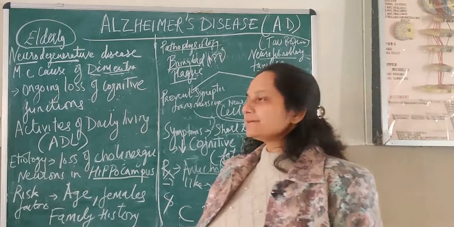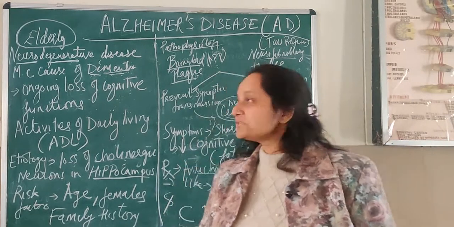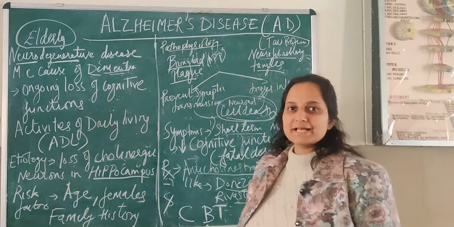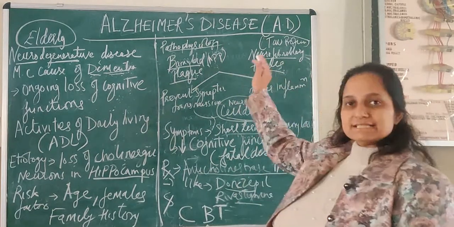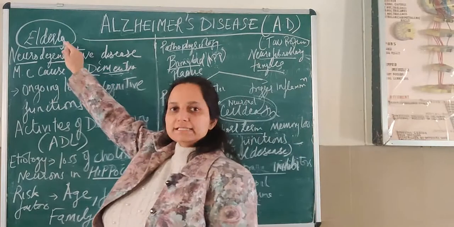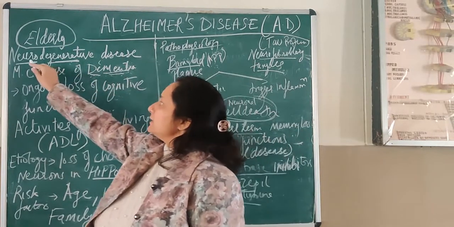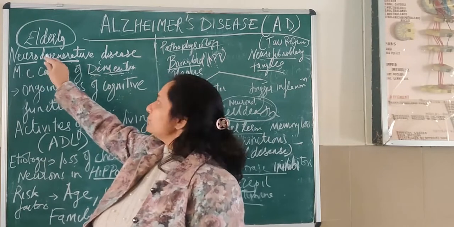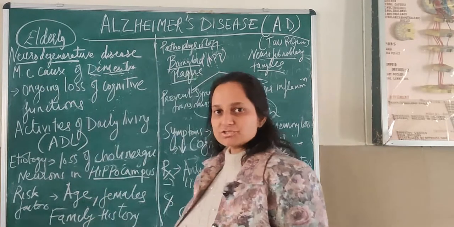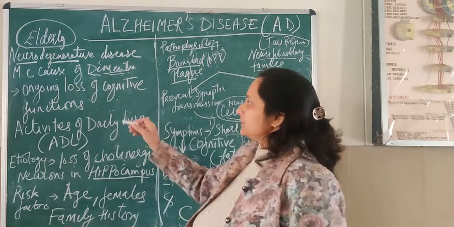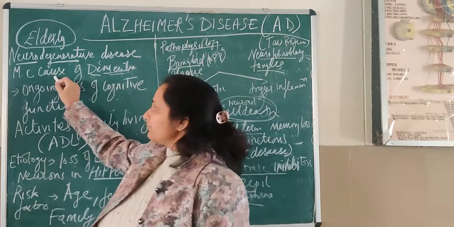Students, today I am here with another topic which is Alzheimer's disease, also known as AD. Now this disease is of elderly people. It is a neurodegenerative disease, that is, neurons of the brain degenerate. So there is loss of functioning of neurons in the brain. It is also the most common cause of dementia.